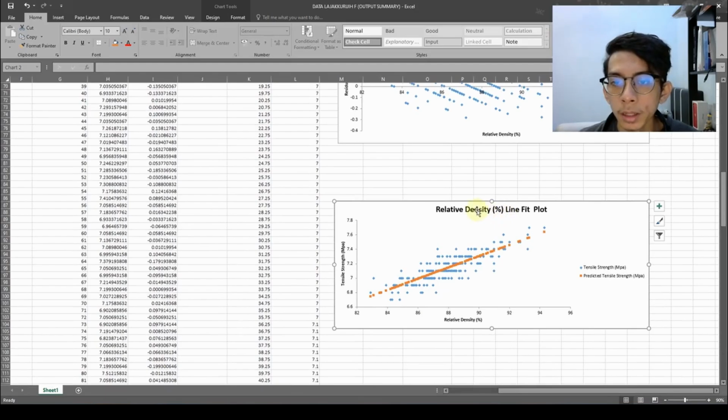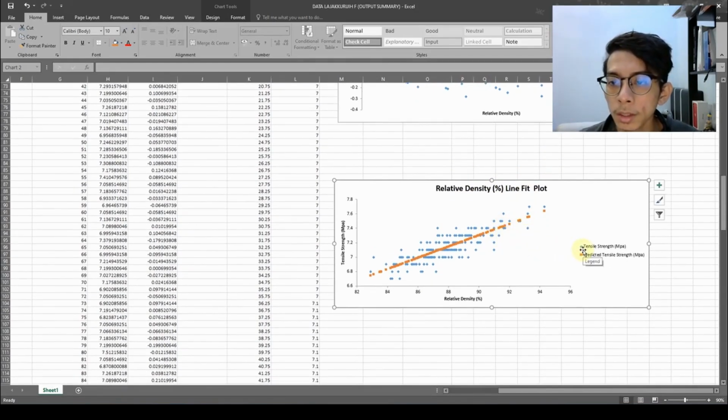Last but not least is the relative density line fit plot. The blue one is the tensile strength and the orange is the predicted tensile strength. So the model is valid because the positive linear relationship is the same as the hypothesis test that we have confirmed before. So that's all from me. Thank you.